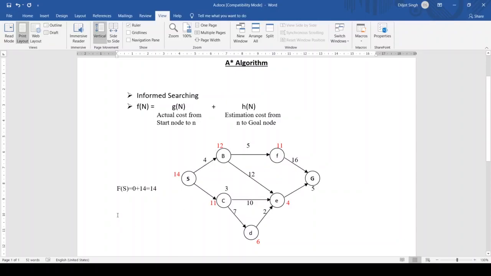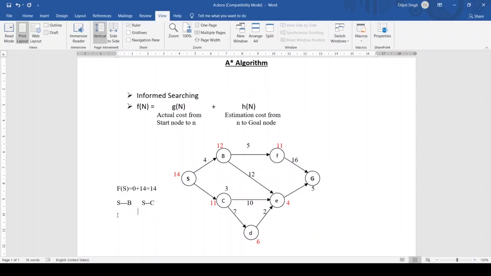For example, if I go from S to B, or I can go from S to C, right?